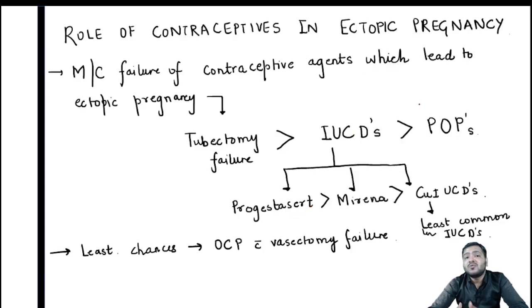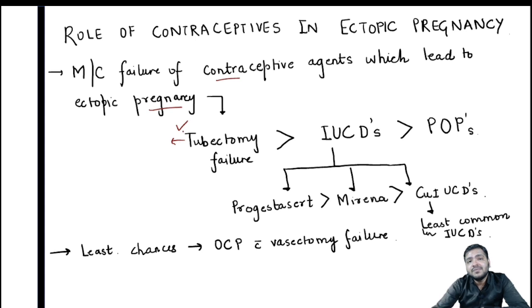Moving ahead, what is the role of contraceptives in ectopic pregnancy? Whenever contraceptives are taken, they usually decrease the risk of any pregnancy. But if they fail, or are missed, or don't act, the failure of contraceptive agents can lead to pregnancy, and that could be an ectopic pregnancy as well. So what is the most common failure of contraceptive agents which will lead to ectopic pregnancy? That is tubectomy failure.